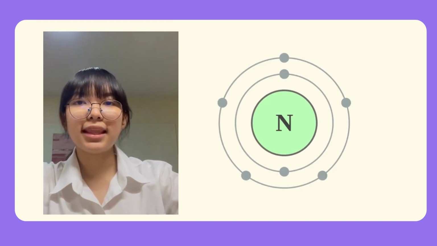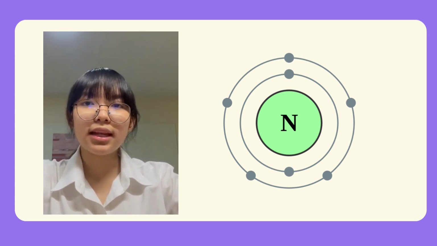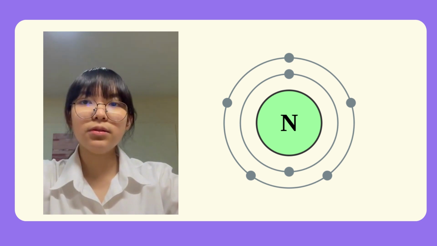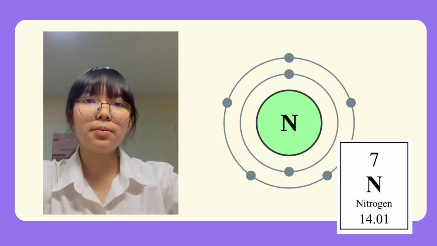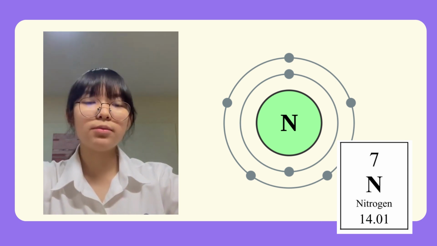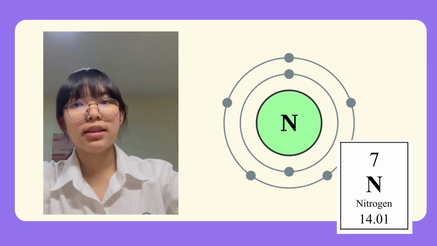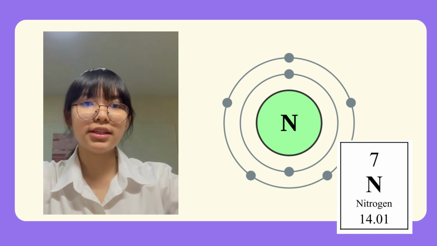For example, nitrogen. You can see that its orbital fills up to the first sublevel and reaches 2p. This means that it is in period 2. You can also find the group of the element by adding the degenerate orbitals from 2s and 2p together. We can see that the element is in group 5. This shows us that nitrogen is in period 2, group 5.